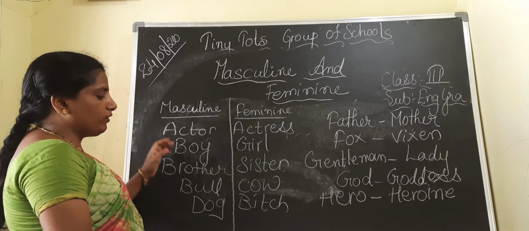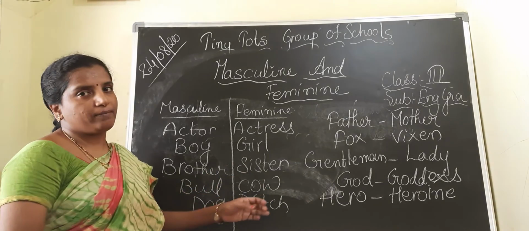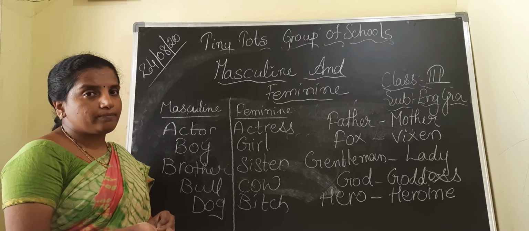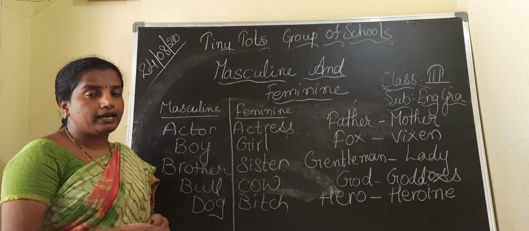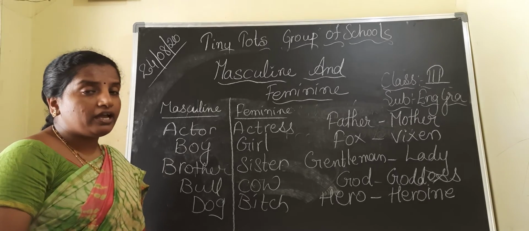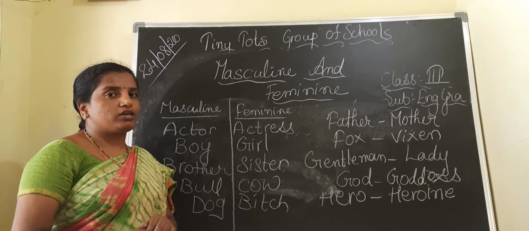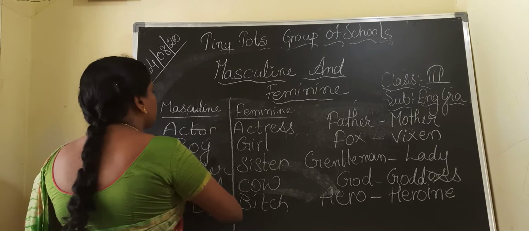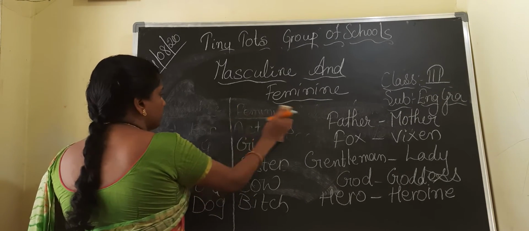So these are a few masculines and a few feminines. Already I have explained to you, children, what is the masculine gender. A noun that is male is known as the masculine, and a noun which is female is known as the feminine. Let us see a few more masculine and feminine genders.